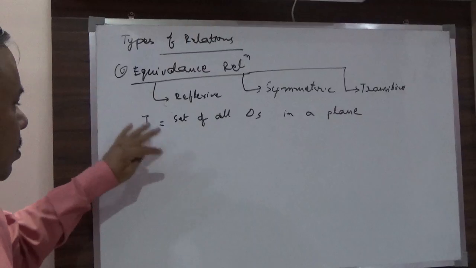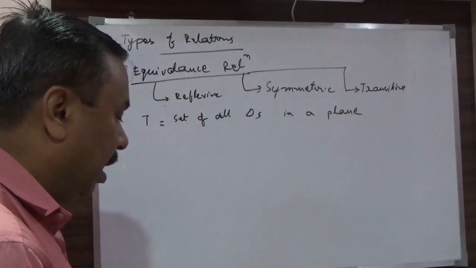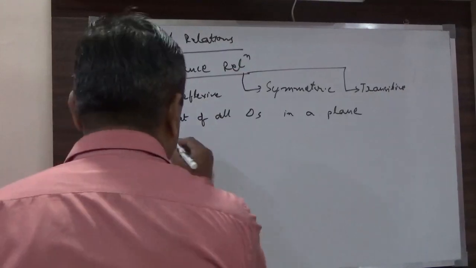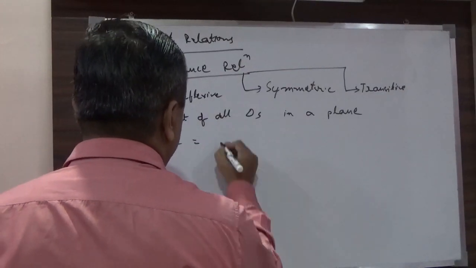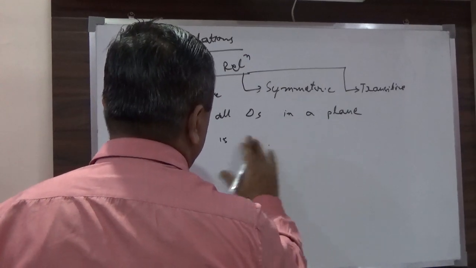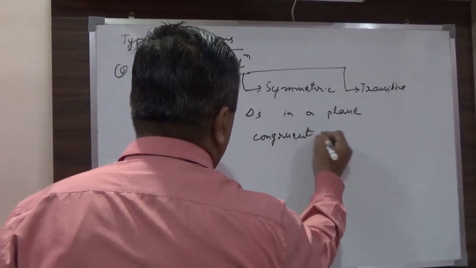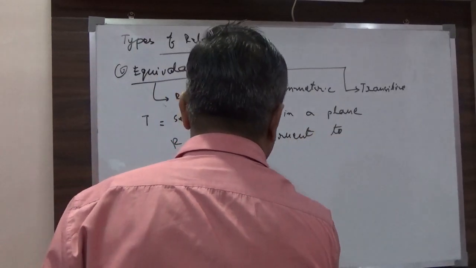Now you see, I say the relation is "congruent to".